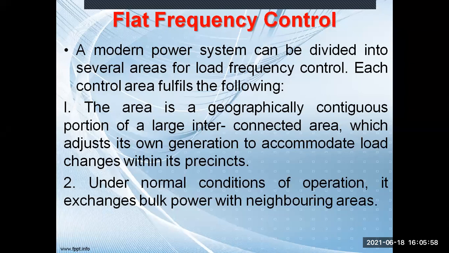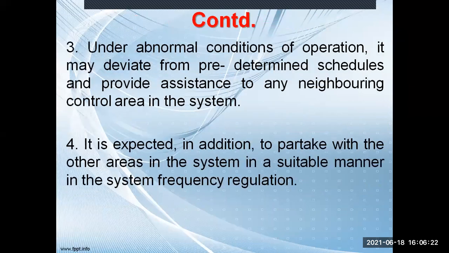A modern power system can be divided into several areas for low frequency control. Each control area fulfills the following. First, the area is a geographically contiguous portion of a large interconnected area which adjusts its own generation to accommodate load changes within its prediction. Second, under normal conditions of operation, it exchanges bulk power with the neighboring areas.